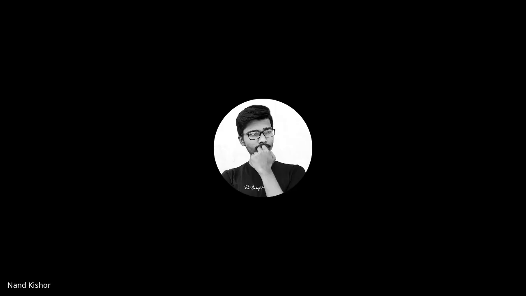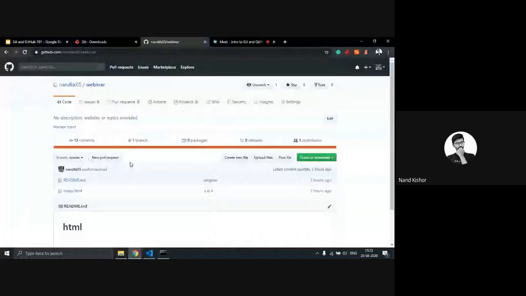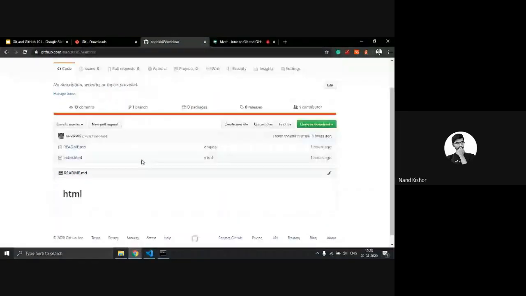Right now here you can see I am on the master branch. So this is my master branch. As you can see, this is a master branch and this is the file I am using right now. So it is on this server, remote server.